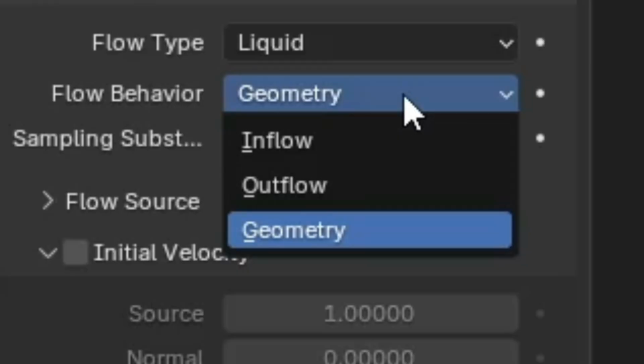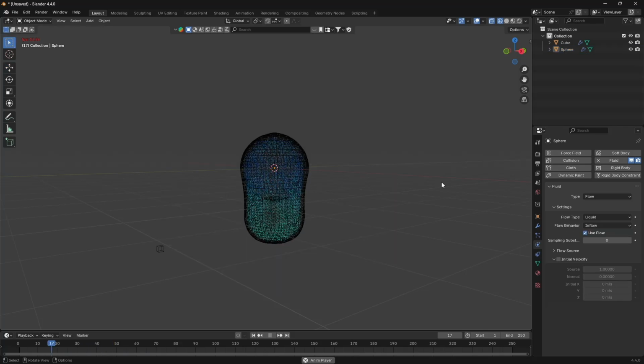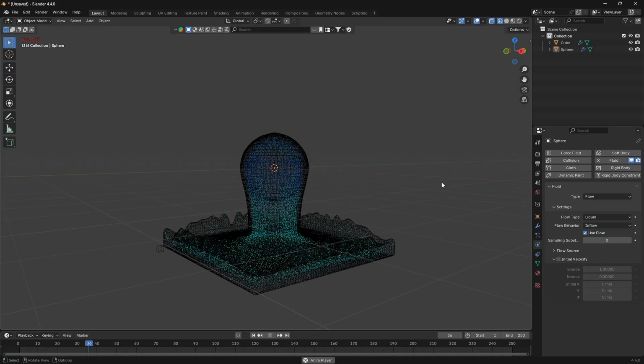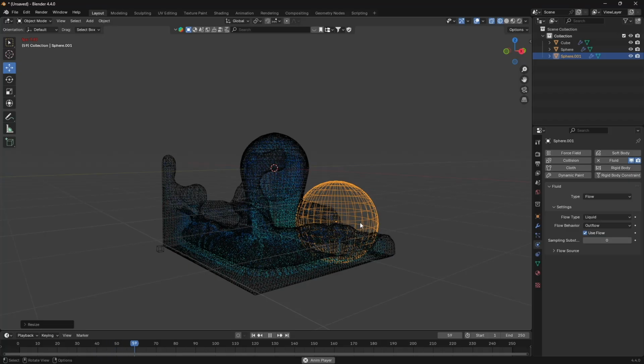There's 3 types of flow behaviors. Geometry will simulate a certain amount of liquid based on the geometry of your mesh. Inflow will infinitely simulate fluid from your mesh, so it pretty much turns it into a tap. And outflow will generate a variable area that removes fluid from the simulation, so think of it like a layer mask in Photoshop.